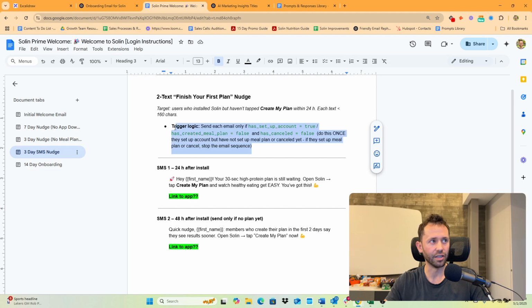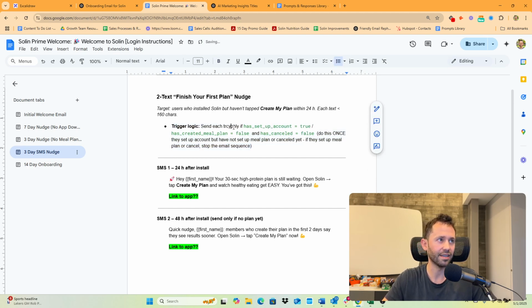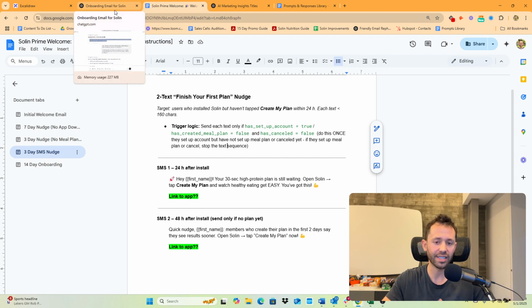And then I updated the trigger logic, right? So send each, I should say text, send each text only if this and that. If they do that, stop the text sequence. So anyways, you're seeing how the sausage is made. But again, you're noting that we're not just taking the outputs they give us as set it and forget it outputs. Like you have to work with the AI, right?